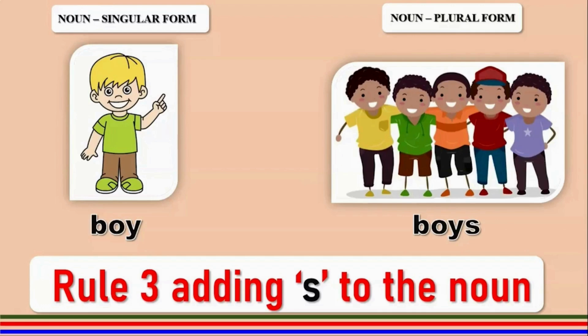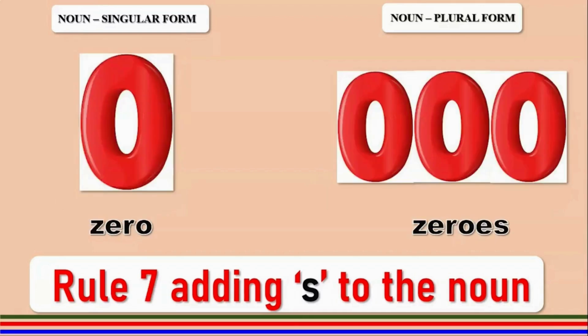The word ends with the letter Y and it has a vowel O before it. Thus, we apply rule number 3 to this word. Zero becomes zeros. We add ES because this word is ending with the letter O and it has a consonant before it, that is R. So you add ES to make it plural.